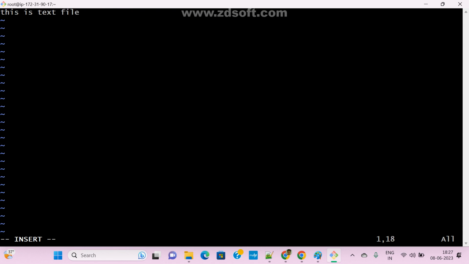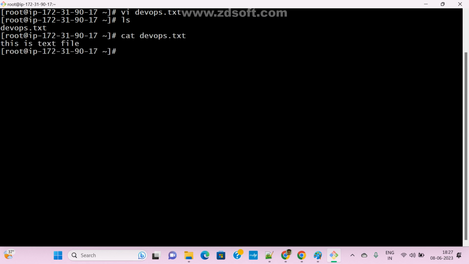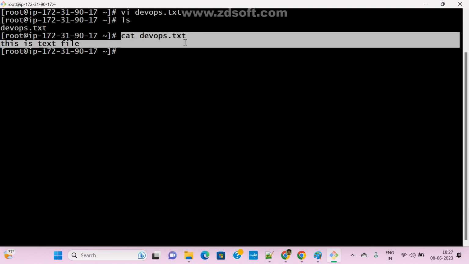What is our content? Escape, colon x. How to save? x. Save and quit the file. Now see here, this is your text file. cat devapps.txt. I hope everyone has an idea of these commands.